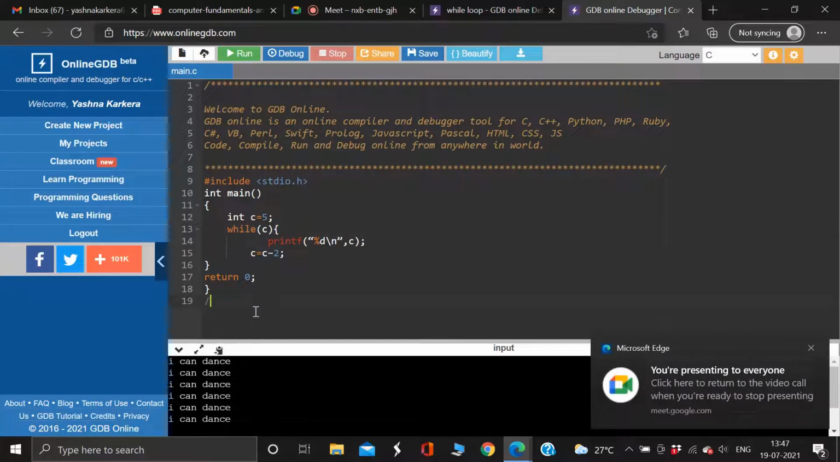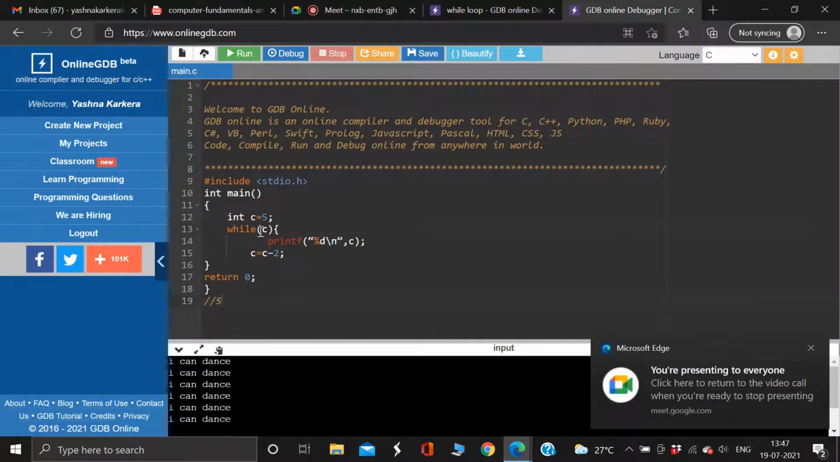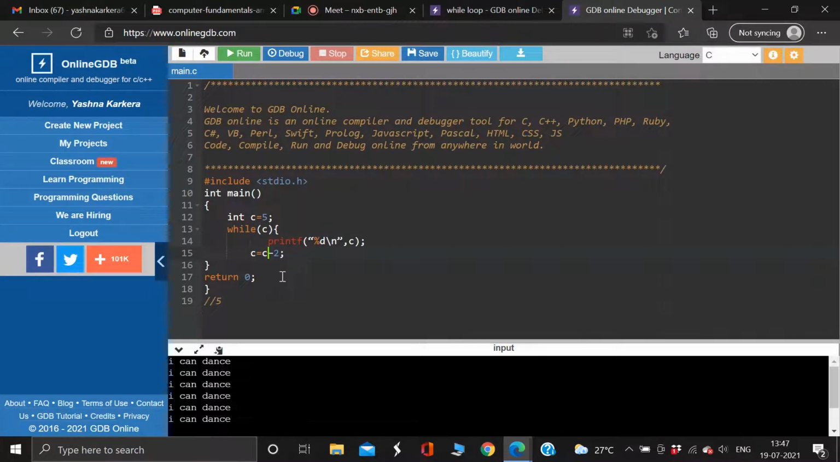Maybe people are not able to figure out that whatever you write inside the bracket is a condition. So my condition is C. So the condition is C. It will first see, inside the while loop, whatever you write is going to either evaluate to true or evaluate to false.